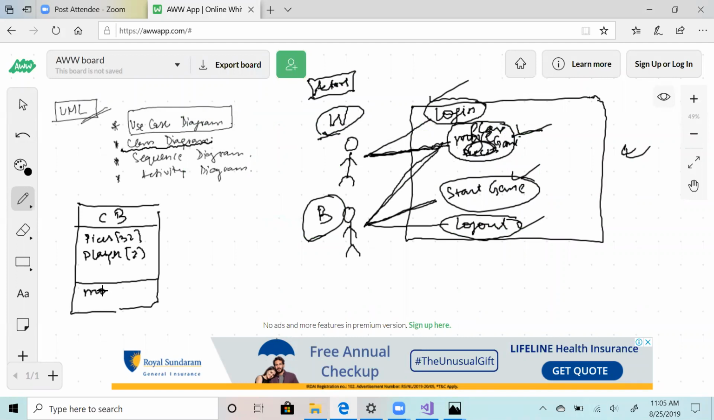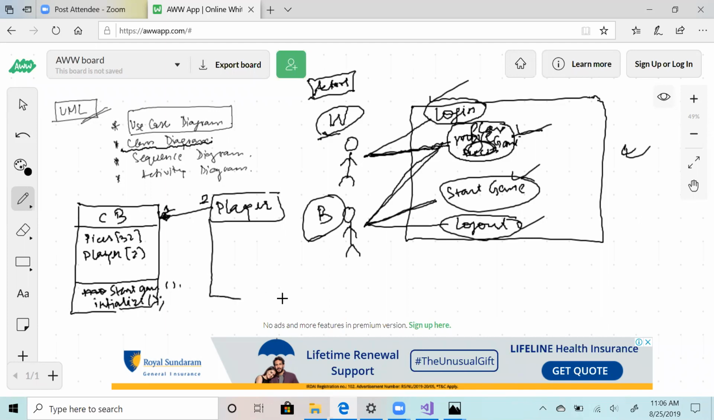chessboard. You can have some functions, like start game or initialize. Initialize will basically set your pieces. Now you will have a player. As you can see, player will be here. Now there will be one chessboard and there will be two players. This is how you'll draw a diamond. You'll write 1 and 2, and you'll write what properties player has. Player, as we discussed, will have just move, and obviously all other things like name of player, age of player, user ID, stuff like that.